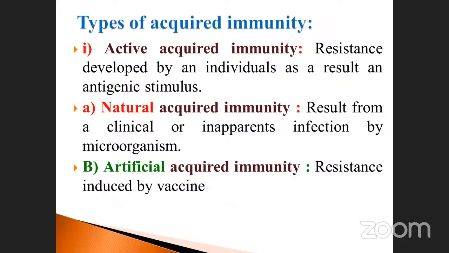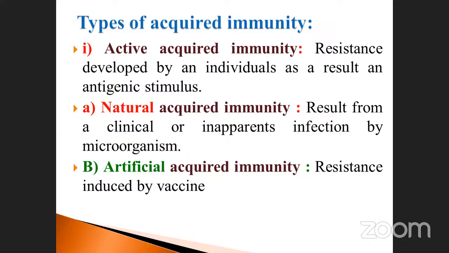The types of acquired immunity, we already discussed. These are the barriers, these are the cells. What are the types of acquired immunity? Acquired immunity is resistance developed by the individual as a result of an antigen stimulus. This is divided into two types: one is called natural and the other artificial. Natural means the result from clinical or inapparent infection by a microorganism. What about artificial? Resistance induced by vaccine.